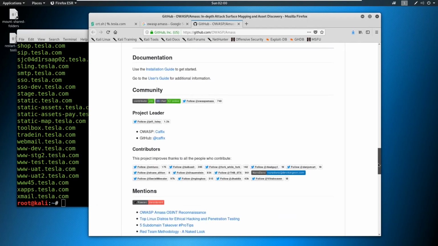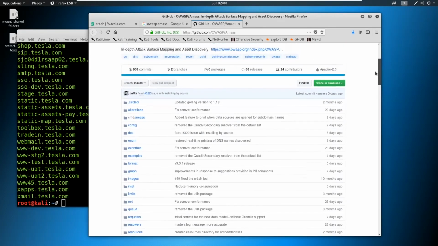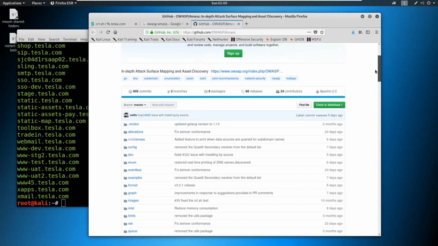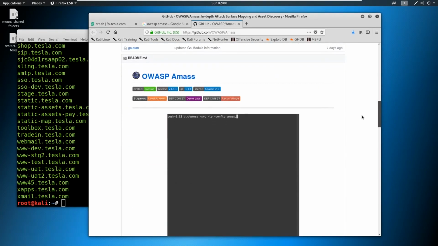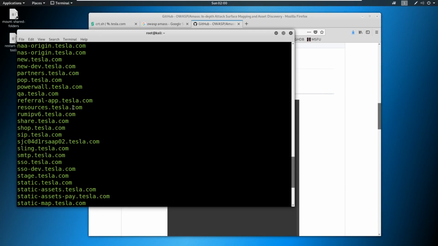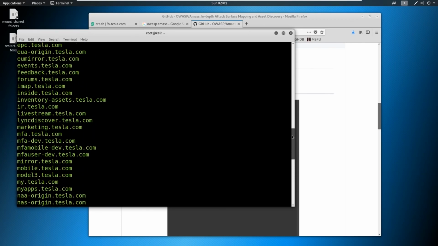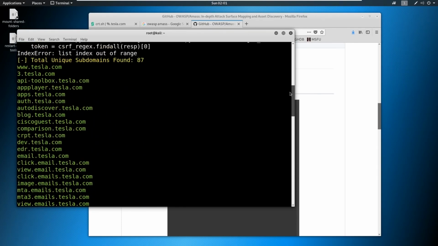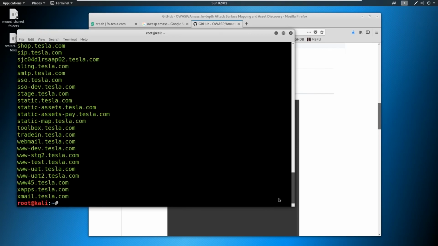The reason I have chosen not to show it in this series is because actually running Amass takes a long time. But you can configure Amass to do a lot of things and find a lot more subdomains. So my challenge to you is to get Amass installed, and on top of that, see how many more subdomains than 87 can you find when you actually run it.